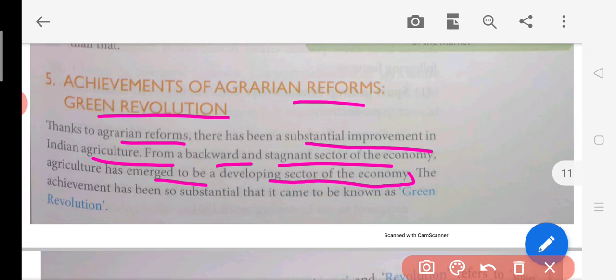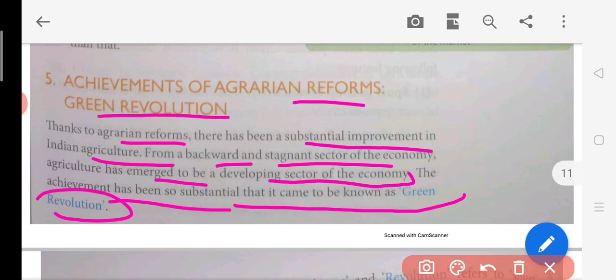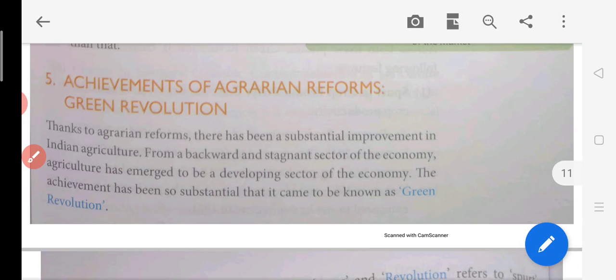So when we were stagnant, we had just begun in the very beginning. We learned about this, and at that time the first sector which came up was the primary sector or agriculture sector. This achievement was so substantial that it came to be known as the green revolution. That's why we call it the green revolution, or Harit Kranti in Hindi. It supported India in achieving its first goal when the first five year plans were made. So we really focused in the first five year plan upon agriculture. We were relying on agriculture, and it really turned out to be fruitful for India.